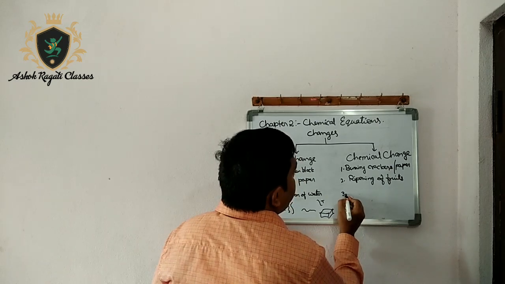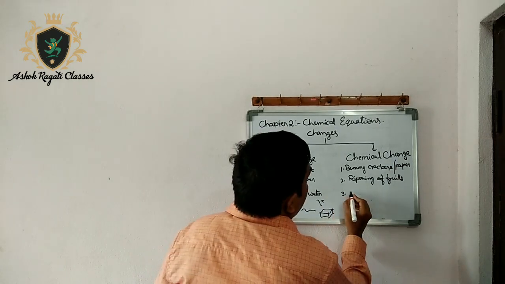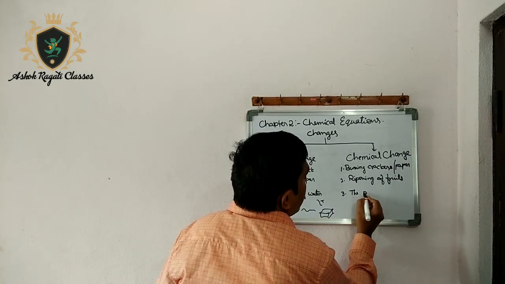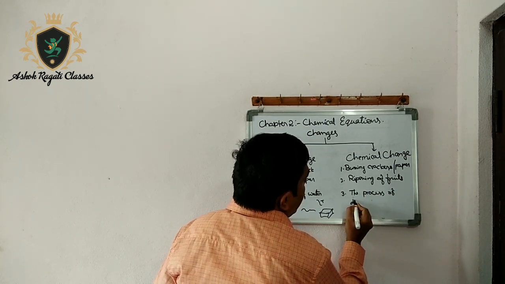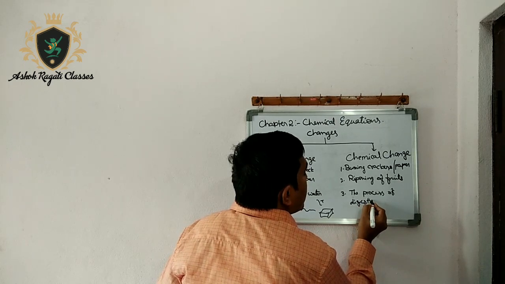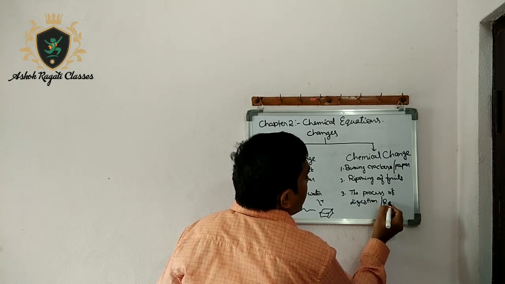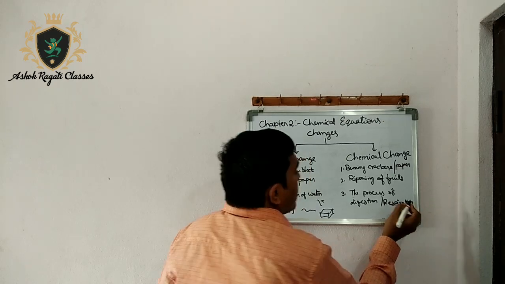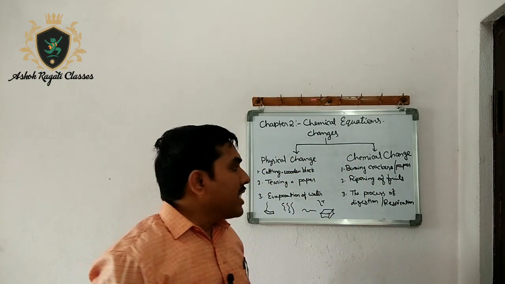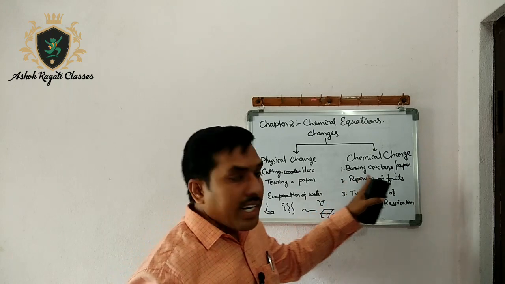And third is the process of digestion or respiration. Okay. So see here, in chemical change, first of all, we will take an example of burning of crackers or